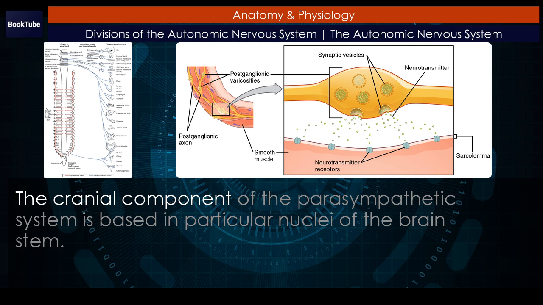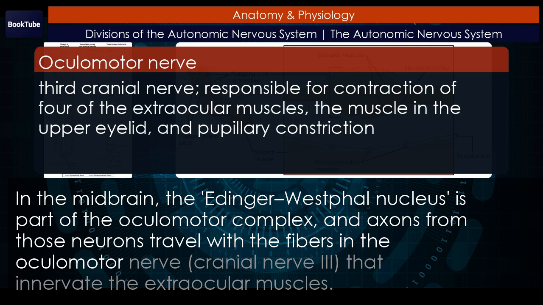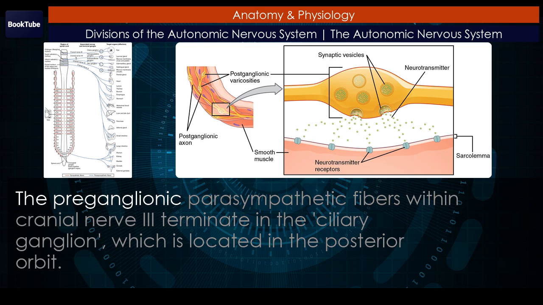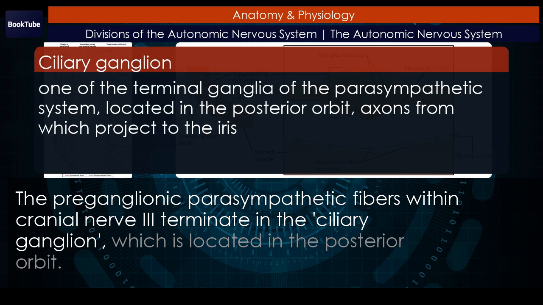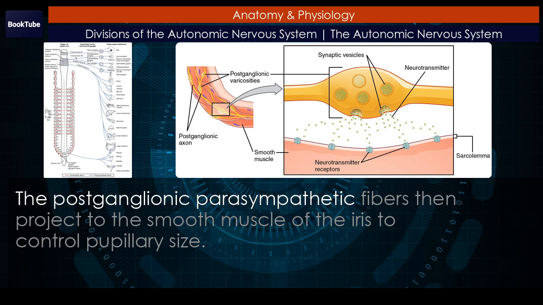The cranial component of the parasympathetic system is based in particular nuclei of the brainstem. In the midbrain, the Edinger-Westphal nucleus is part of the oculomotor complex, and axons from those neurons travel with the fibers in the oculomotor nerve, cranial nerve 3, that innervate the extraocular muscles. The preganglionic parasympathetic fibers within cranial nerve 3 terminate in the ciliary ganglion, which is located in the posterior orbit. The postganglionic parasympathetic fibers then project to the smooth muscle of the iris to control pupillary size.